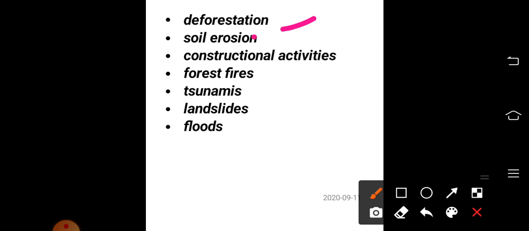Then next is soil erosion, that is also related with deforestation. Soil erosion simply means removal of the topsoil. That is a very problematic thing, because the humus content, or the remains of plants and animals, is seen in the topsoil and improves the fertility of the soil. So soil erosion causes so many problems. That means decrease in fertility, decrease in agricultural productivity, all these. So soil erosion is a problem.